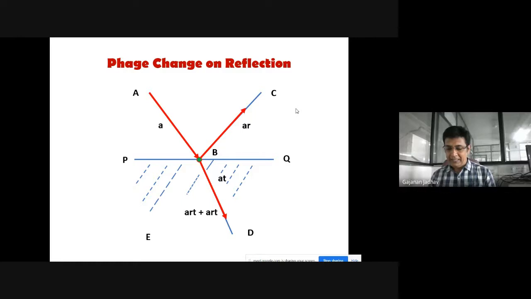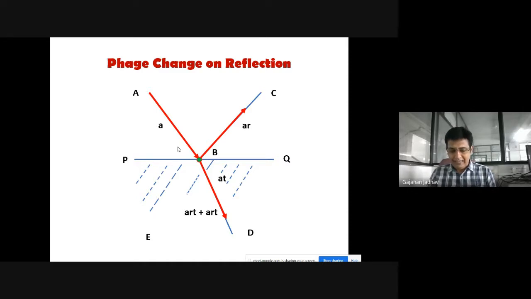So if T is the coefficient of transmission from the rarer into the denser medium, that is the fraction of the incident light which is transmitted, then the amplitude of the refracted ray is AT. Understood? The incident ray has amplitude A, the reflected ray has amplitude AR, and the refracted ray has amplitude A into T. If there is no absorption, we can directly write R plus T is equal to 1.